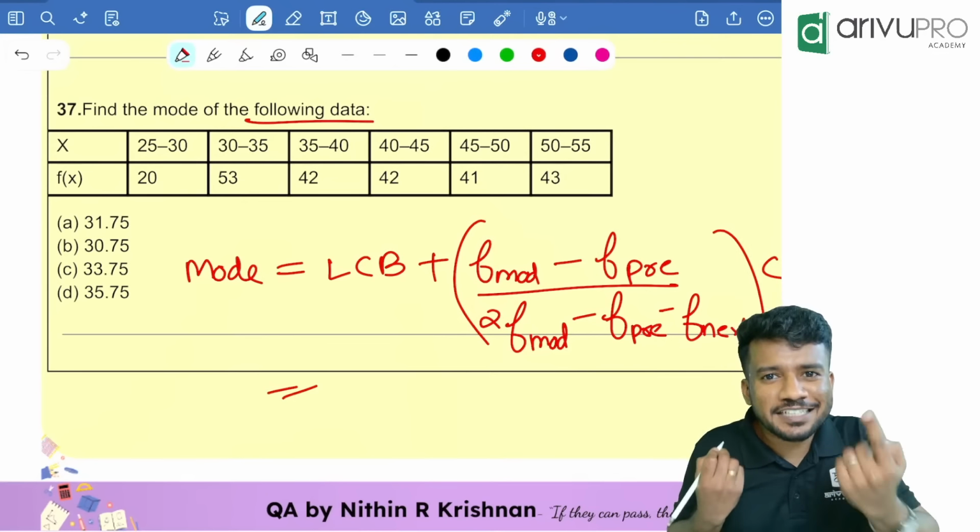That is the first point here. Model class is a class which is having the highest frequency. Who is having the highest frequency here? This is the highest frequency, that is 53. So model class is 30 to 35.